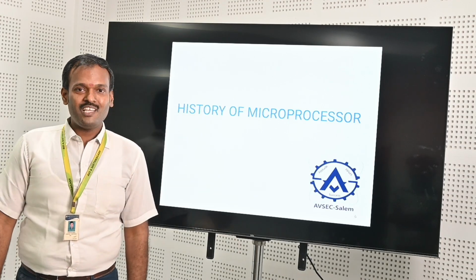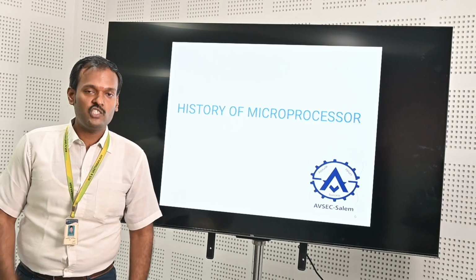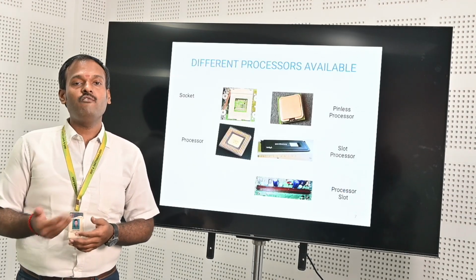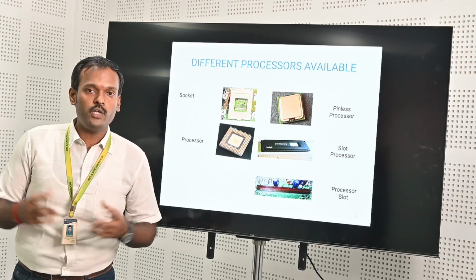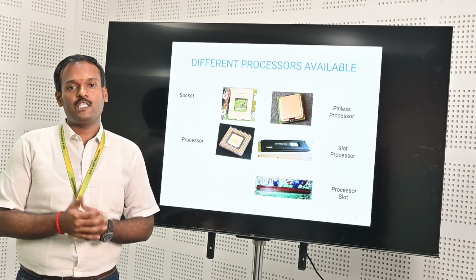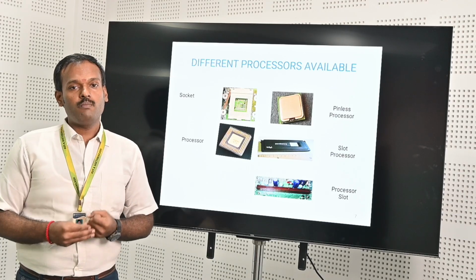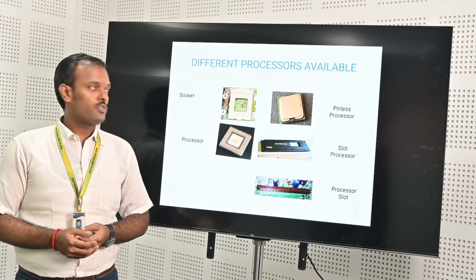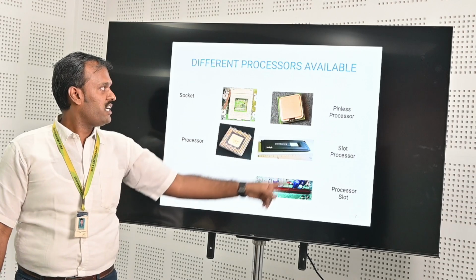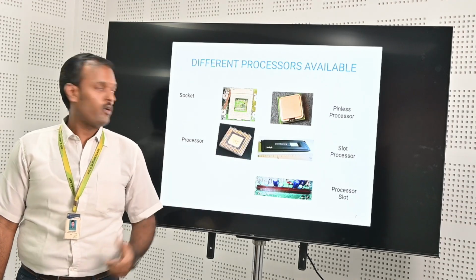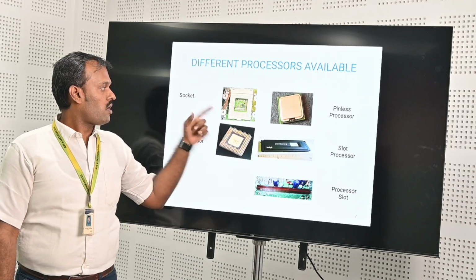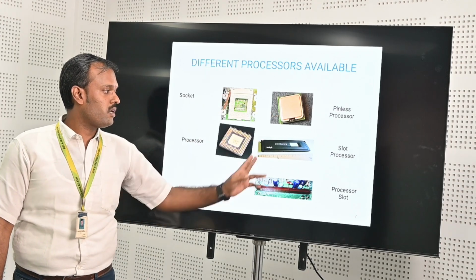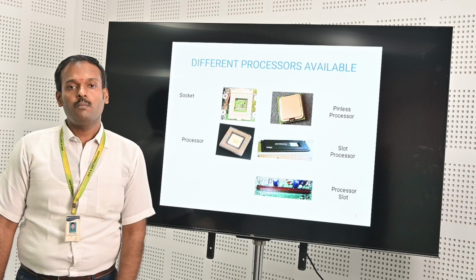So now we are going to see about the history of microprocessor, how the generations developed in various aspects. We are going to consider a few aspects. The first one is processor based, then second one is clock speed, then third one is storage based. These are all the various kinds of process we are going to look into. First one is socket oriented processor, second one is pinless processor, third one is slot based processors.